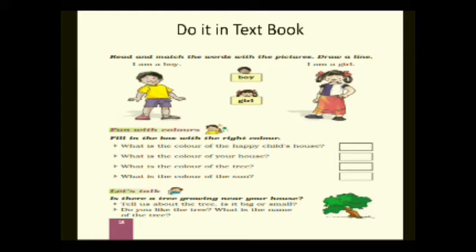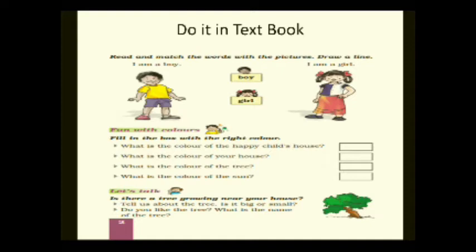Second one, what is the color of your house? Now children, you must be knowing. It depends upon the student's house, which is the color of your house. That color you have to fill in the second box. Number 3, what is the color of the tree? In the poem, can you see what is the color of the tree? The color of the tree is green.